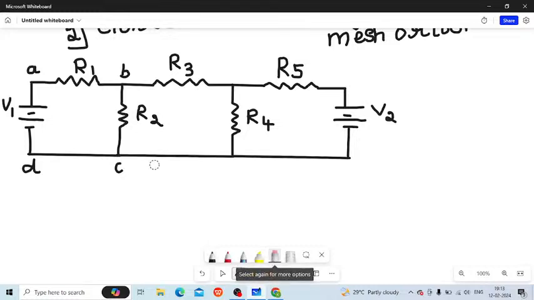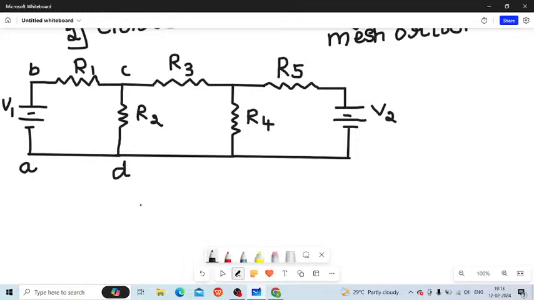So this has to be done. I'll do it. See, A, B. Why does this have to be done? Because if you just write mesh 1, mesh 2, mesh 3, the evaluator will not get to know sometimes. He'll be in a hurry to correct the papers. He's got a lot of papers and needs to correct within 2 minutes of time. So that is why this is one good methodology.